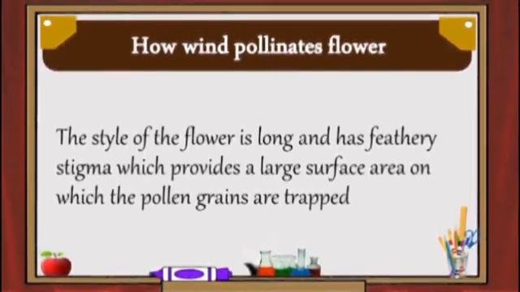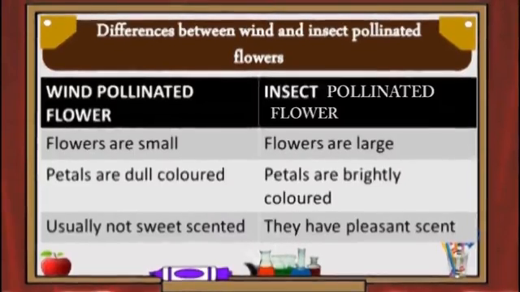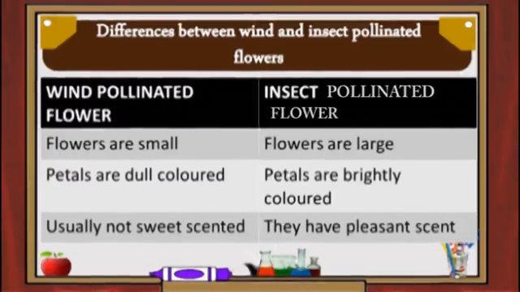The wind pollinated flowers are small, whilst the insect pollinated flowers are large. The petals of a wind pollinated flower have dull colors, whilst the petals of an insect pollinated flower are brightly colored.